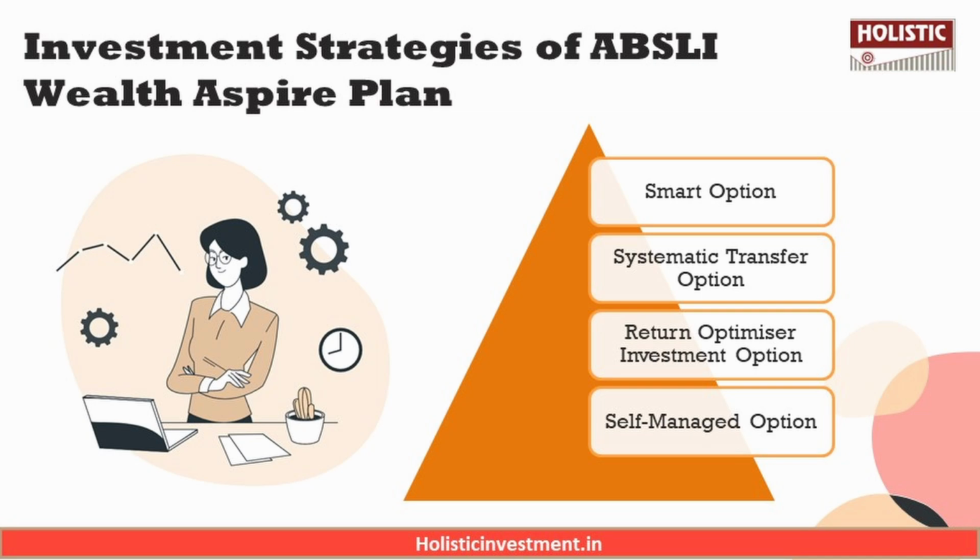So over time, this allocation is managed such that it will automatically switch from riskier assets to safer assets progressively as your policy approaches maturity. This proportion invested in the maximizer and income advantage fund can be understood in detail by referring to the policy brochure. Next is the systematic transfer option.